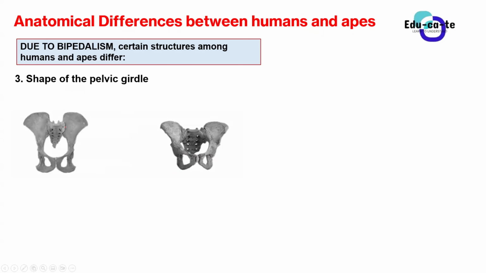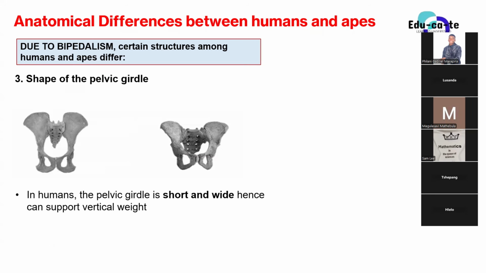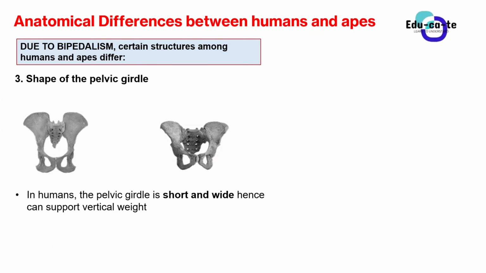So when you look at the human pelvic girdle, it is this one. This is the pelvic girdle for humans, and the one for African apes is this long one here next to it, on the left. So when you look at the pelvic girdle of humans, it is short and it is wide.